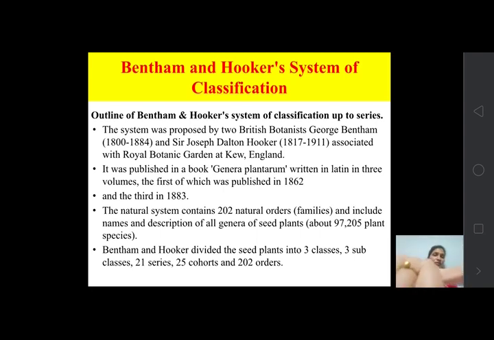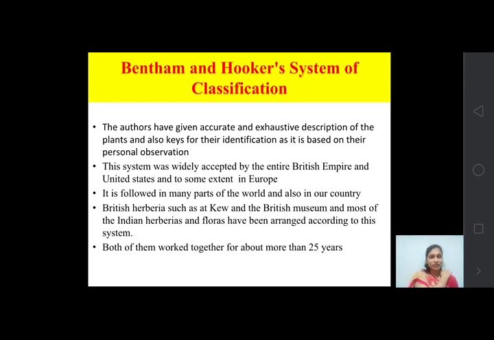Okay, so this is about the Bentham and Hooker system of classification. The authors have given accurate and exhaustive descriptions of the plants, and also keys for their identification, as it is based on their personal observation.